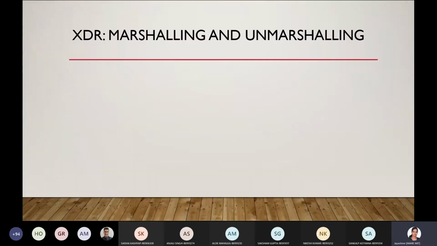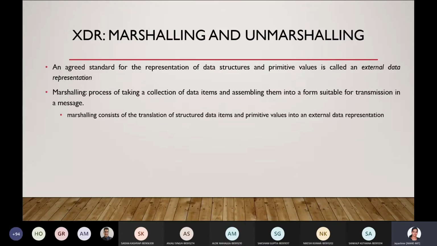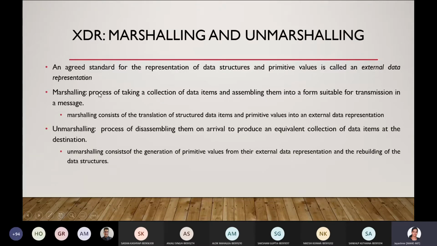Okay, so who will do this task? This particular task is done by middleware. How will middleware do that? Using two processing steps: one is marshalling and the other is unmarshalling. Okay, external data representation. The agreed standard for the representation of data structures and primitive values is called external data